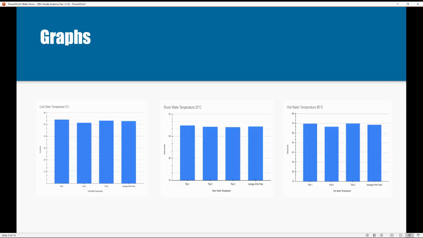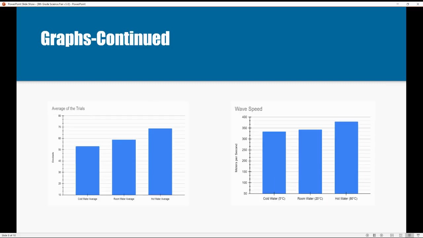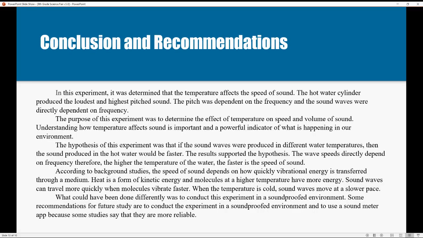The graph shows the average wave speed of cold, room, and hot water temperatures. In this experiment, it was determined that the temperature affects the speed of sound. The hot water cylinder produced the loudest and highest pitched sound. The pitch was dependent on the frequency, and the sound waves were directly dependent on frequency.